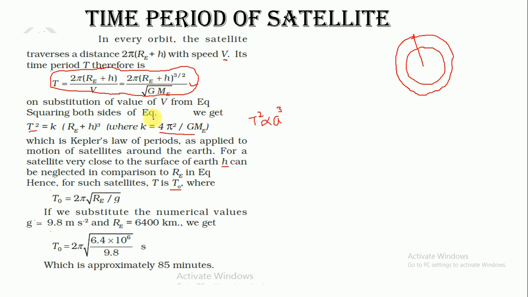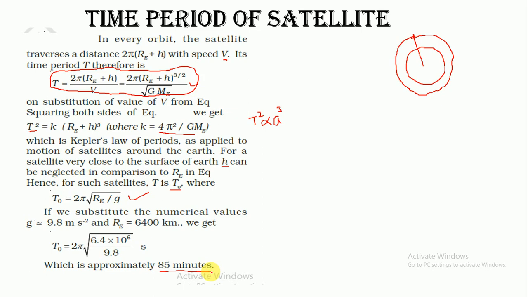When you simplify this, you get this expression for the time period of a satellite at very low altitude. When you substitute the values RE as 6400 km and g as 9.8 meter per second square, you get a particular value of time, that is 85 minutes.